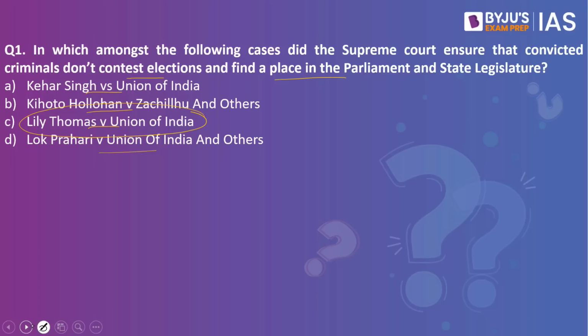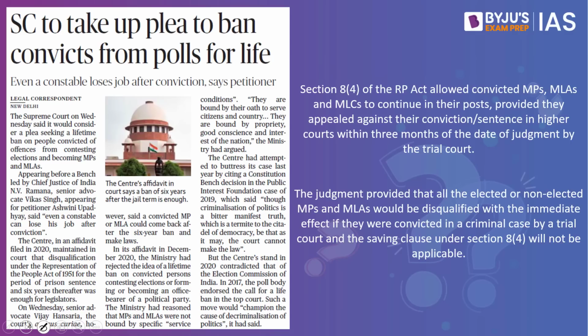Why have we taken this practice question? Because this article in The Hindu speaks about the Supreme Court taking up a plea to ban convicts from polls for life. Let us try and understand what this Lily Thomas judgment is all about in brief. When we look into the Representation of the People Act of 1951, we have one of the important sections, which is section 8. Section 8(4) of the Representation of the People Act allowed convicted MPs, MLAs and MLCs to continue in their post provided they appealed against their conviction or sentence in higher courts within 3 months of the date of judgment by the trial court.